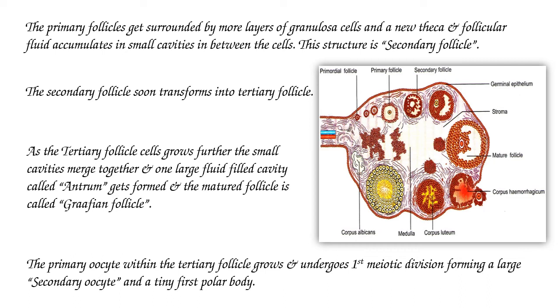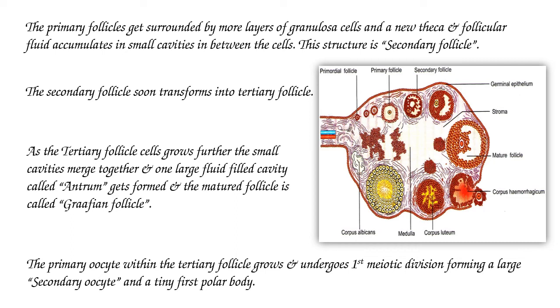As the tertiary follicle grows further, the small cavities merge together and one large fluid-filled cavity called the antrum gets formed, and the matured follicle is called the Graafian follicle. The primary oocyte within the tertiary follicle grows and undergoes first meiotic division, forming a large secondary oocyte and a tiny first polar body. So let's observe the diagram here.